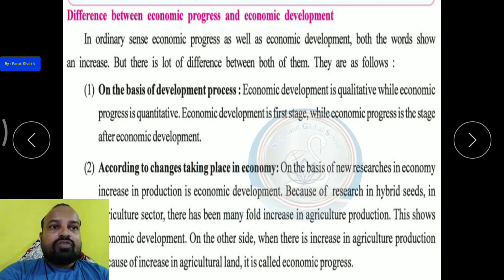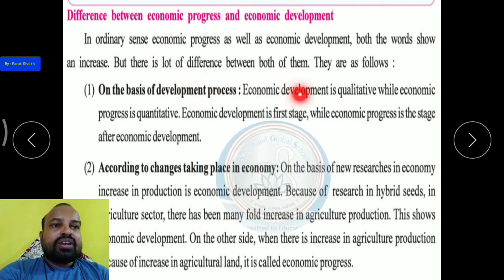Economic development is qualitative, while economic progress is quantitative. Okay, in development, there is already a quantity of goods and products produced, and after that, in economic development they look at the quality of the products.